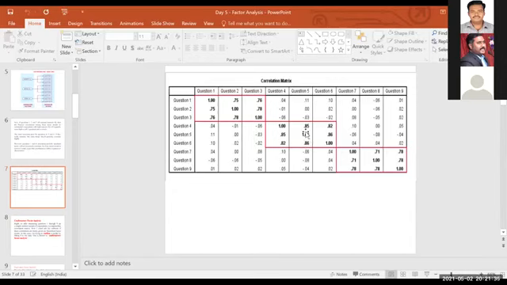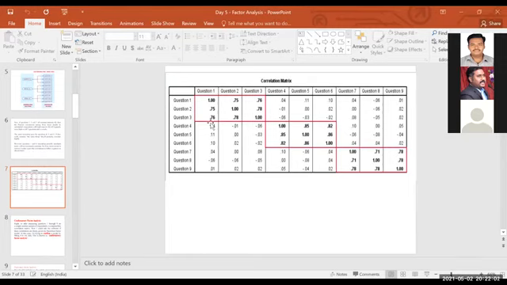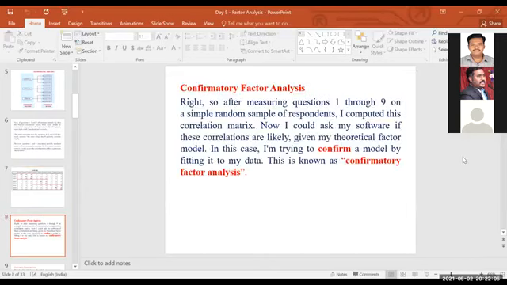Similarly, the third one. So if you want to go for a confirmatory factor analysis, once you are confirmed with all your factors based on the literature review and your research model, you are 100% sure that this factor will come for this research model, and this variable will come under this factor. You are justified through your literature review and research model. Means you can show this correlation matrix, and you can go for a confirmatory factor analysis. You can say that my model is fit.